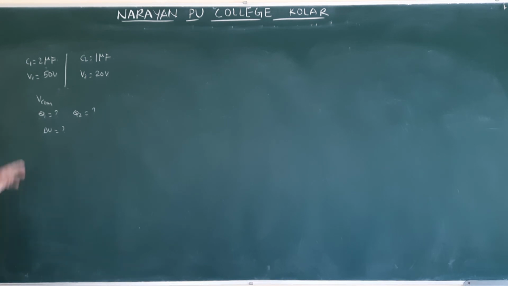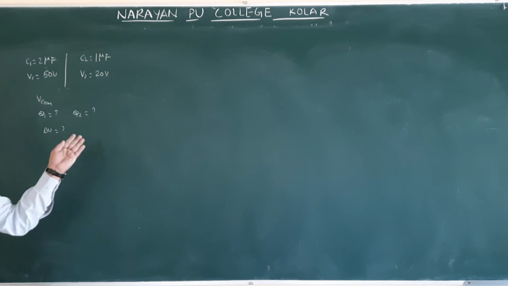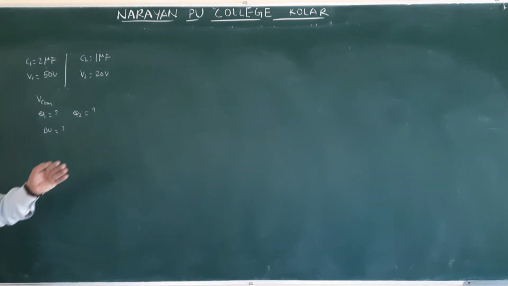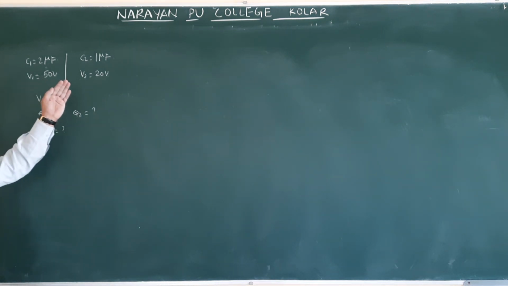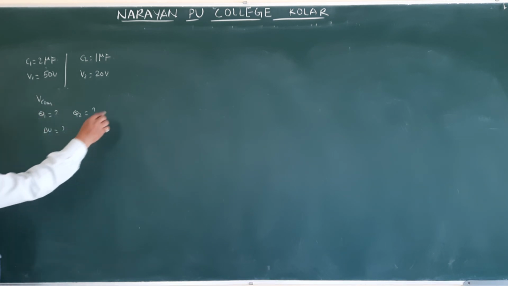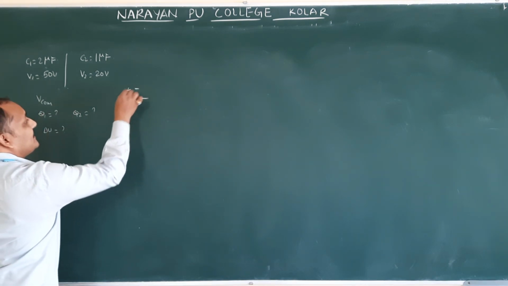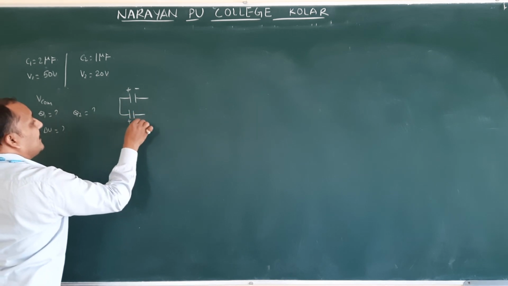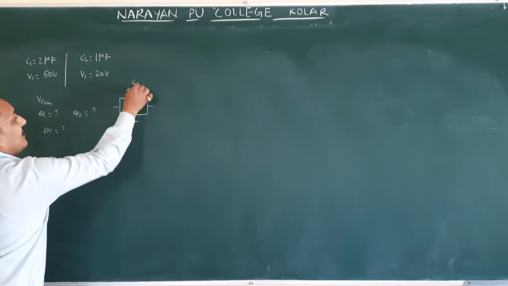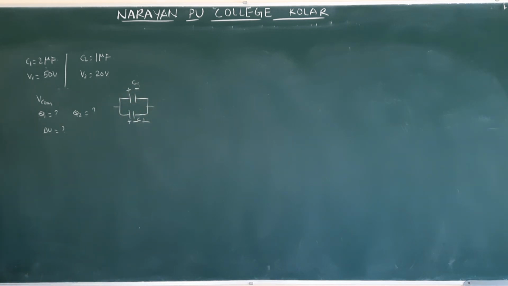Okay. Here simply they connected two capacitors in parallel. They didn't give whether positive is with positive or positive with negative. Whenever they don't give it, generally we should take positive is connected with positive. So first, whenever they didn't give positive and negative plate, you should take generally positive is connected with positive. So plus and minus, these two connected like this. If they didn't give anything, here they gave C1, C2 values and V1, V2 values.